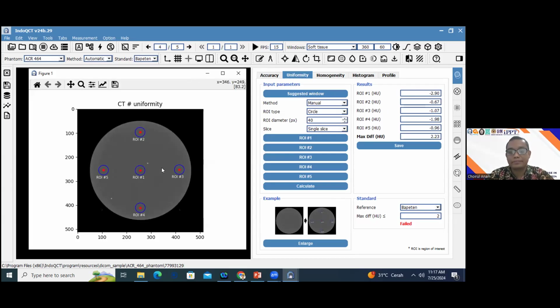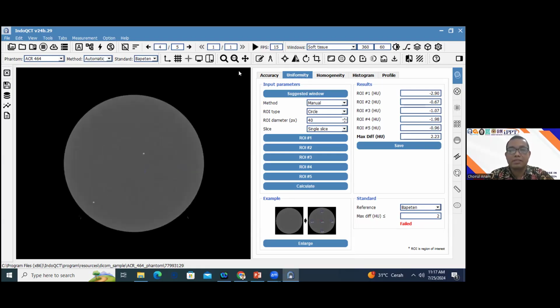ROI number 1, ROI number 2, number 3, number 4, and number 5, and we automatically have the maximum difference, meaning the uniformity, and the value is 2.2. And this value compared to the standard from the BPTN has failed, because the BPTN says the value should be within 2 Hounsfield units. Okay, this is the example of the manual calculation of the CT number uniformity.